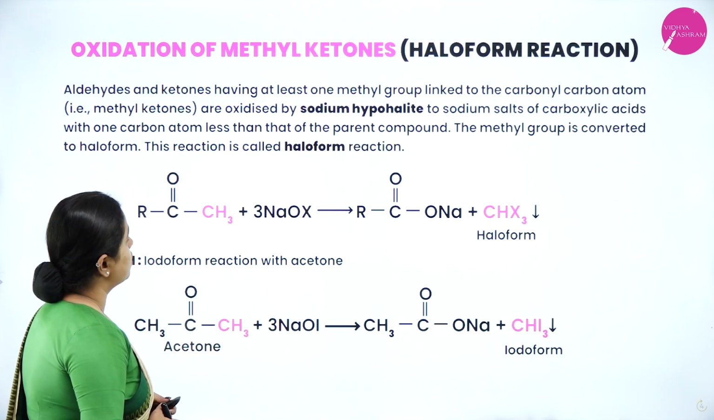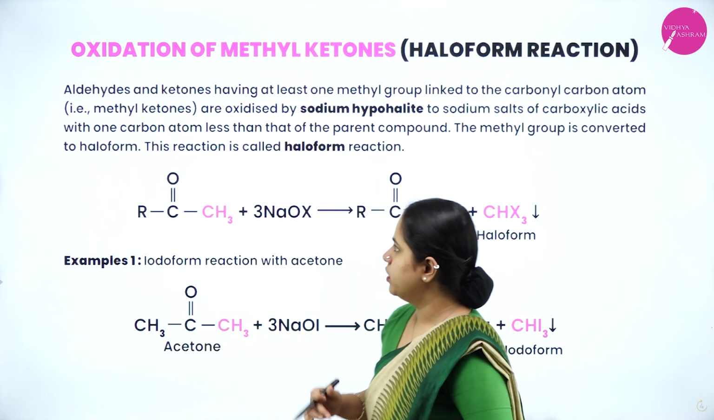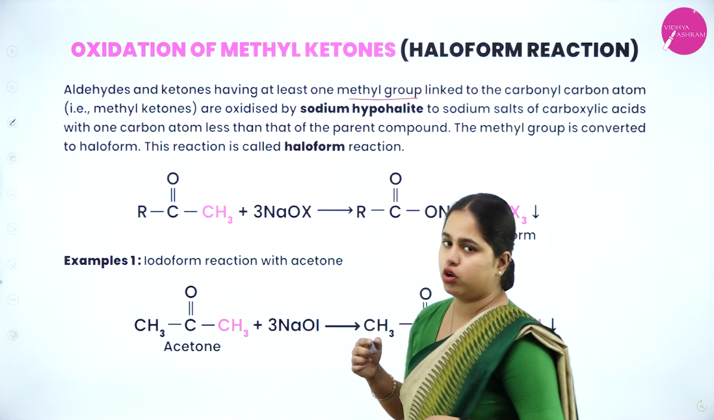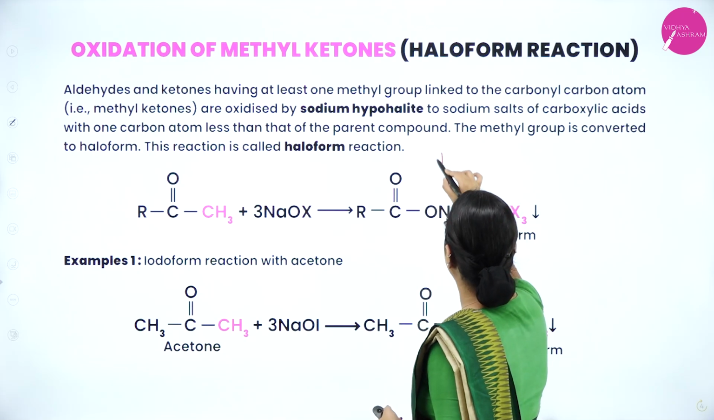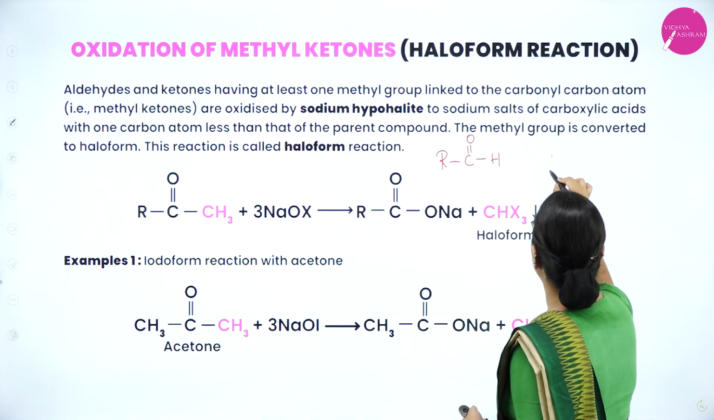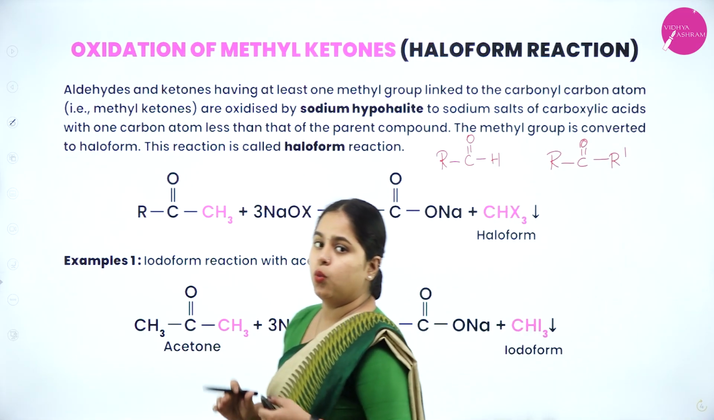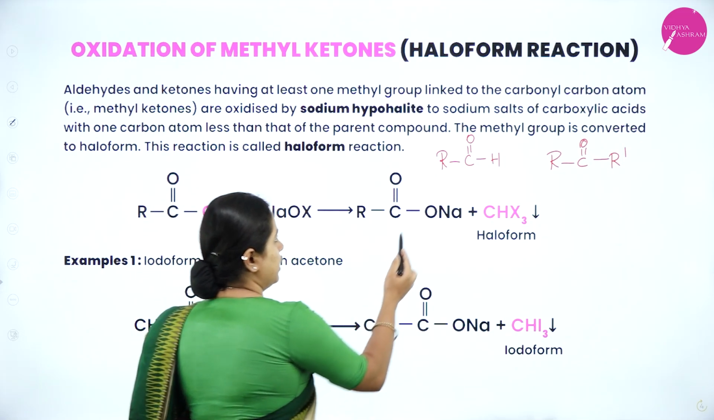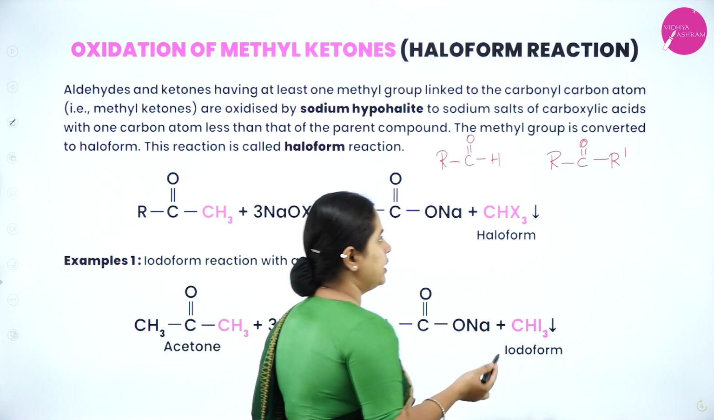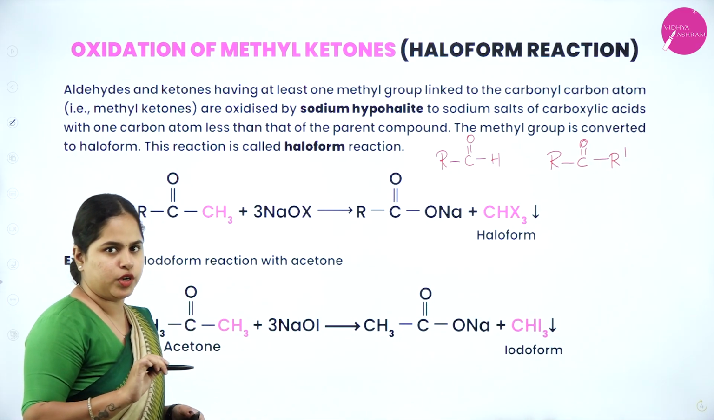The first one is oxidation of methyl ketones, which is also called the haloform reaction. Aldehydes and ketones having at least one methyl group. This is the important part here. Aldehyde is RCHO and ketone is RCOR'. In both these cases, one should be a methyl group. That means in aldehyde, of course, this alkyl group should be methyl, and in ketone, either of these should be a methyl group. Then only the haloform reaction will take place.